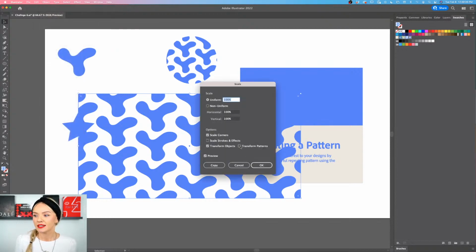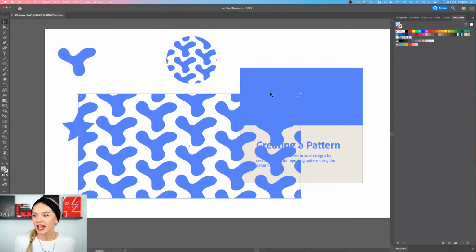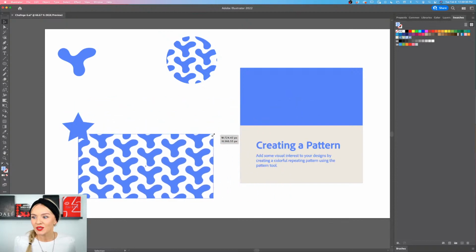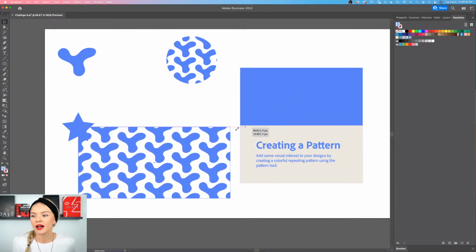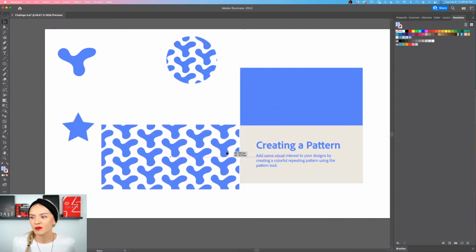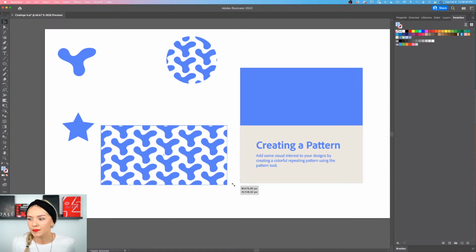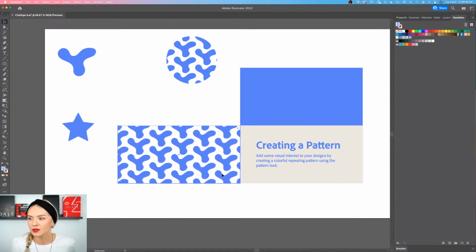Now that I have set it up perfectly already, I can go in again, Object, Transform, Scale, and click onto transform patterns. And now when I scale it down, you can see that it's going to be scaling together with my shape, which is now, I feel like, a way better way to do this.